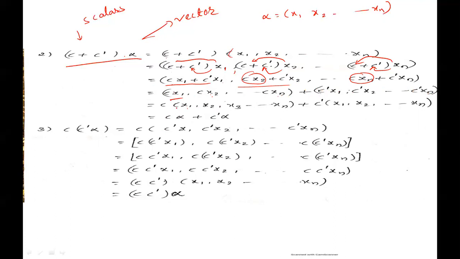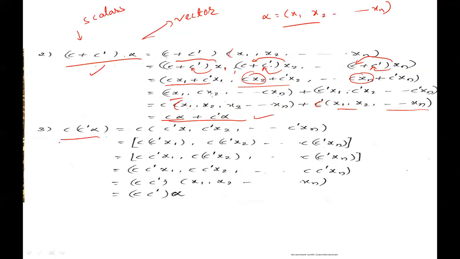Take common c of x1, x2, x3, and so on, xn, plus c dash of x1, x2, and so on, xn. That is c alpha plus c dash alpha. Therefore, right distributive law holds.